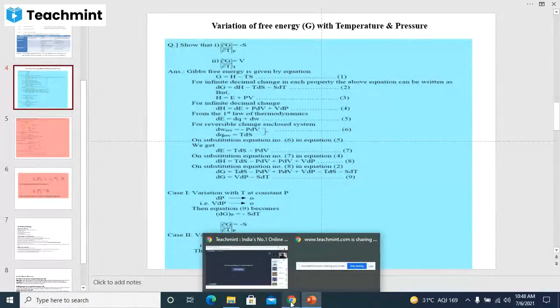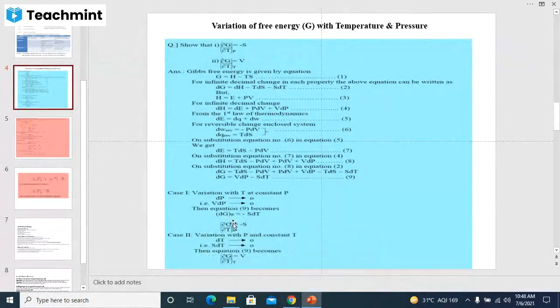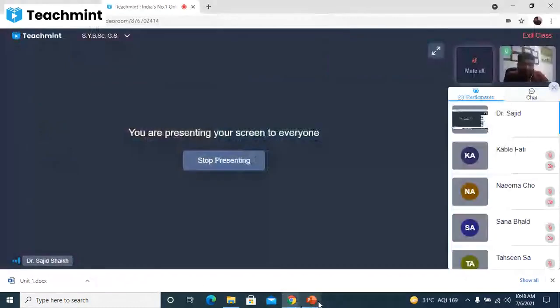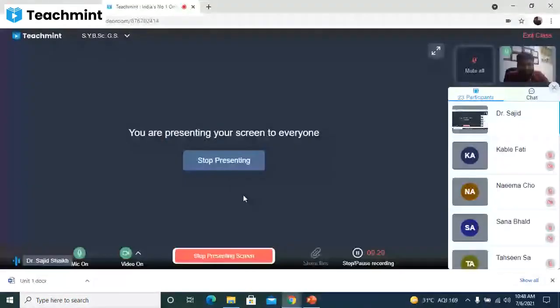Two MCQs will be based on this. This equation will be there: dG by dT at constant P is equal to minus S and dG by dP at constant T is equal to V. These two MCQs will be based on this particular part. Anybody who has any question regarding this, you can ask. And you have to write the notes very well. From my side this question is finished. You can ask if you have any doubts in this derivation.